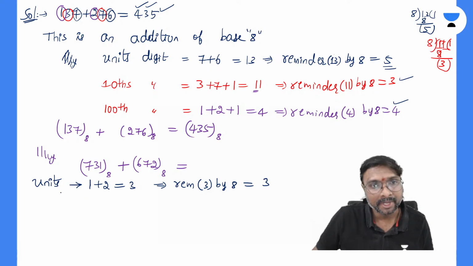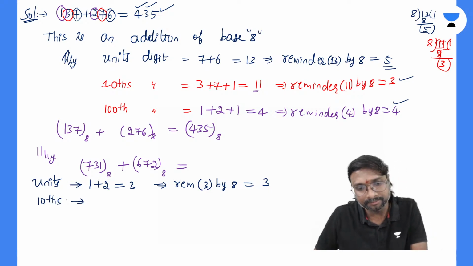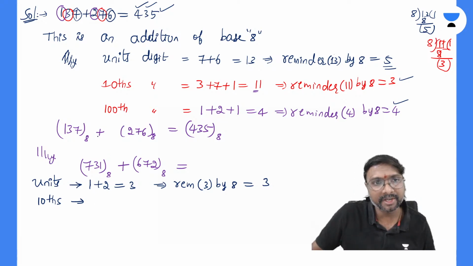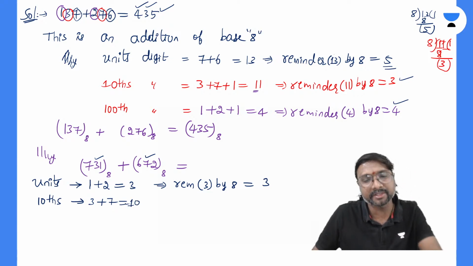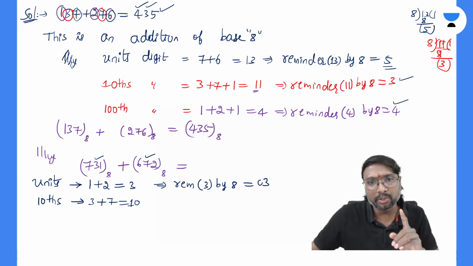It will be 3. And the tens digit, if you just observe, what are the two digits? This is 7, this is 3. So this is 3 plus 7, right? 3 plus 7 is equal to which one? This 10, right? 3 plus 7 is equal to 10. So here 0, 3 is there.